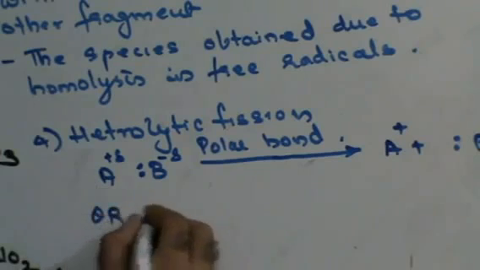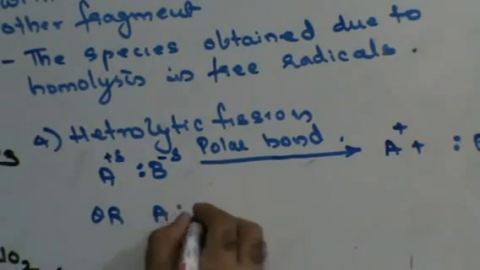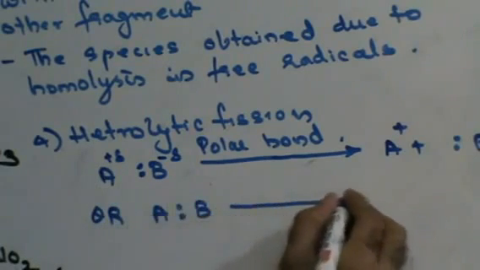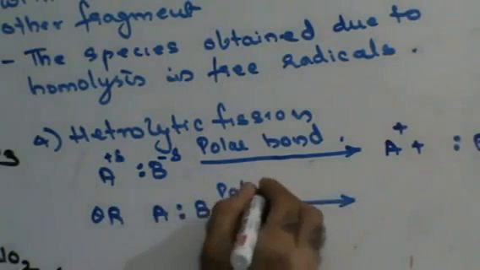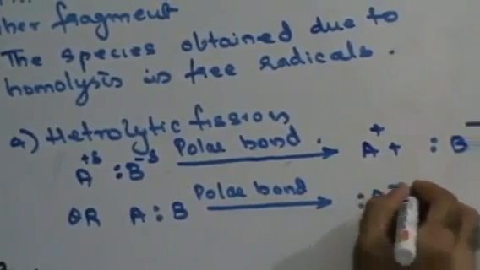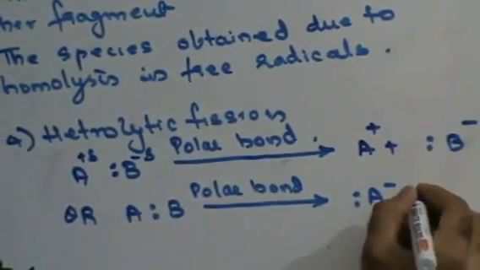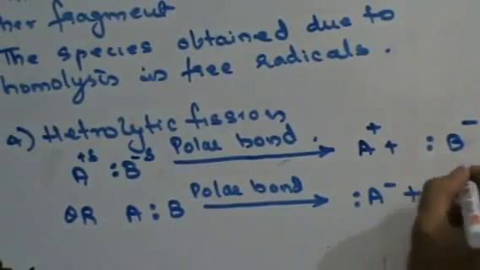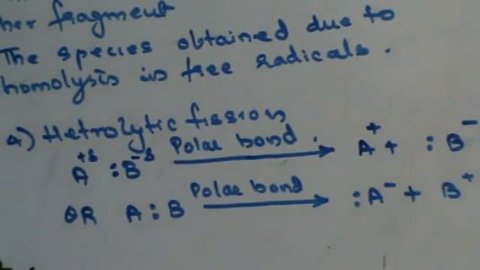Or I could have the reaction this way, A, B, polar bond, such that both the electrons are retained by A and it gets converted into a negative ion, and B loses its electron and gets converted into a positive ion. So here the end product that I get is ions.